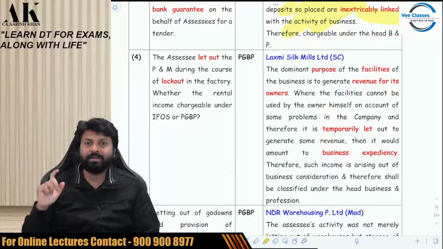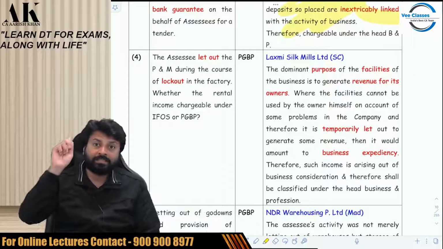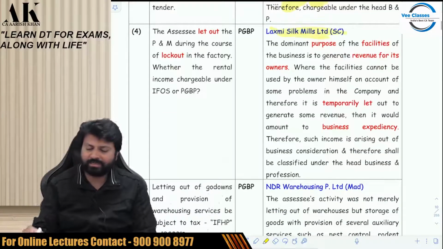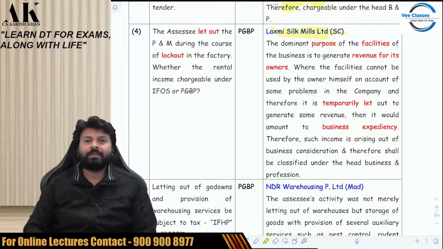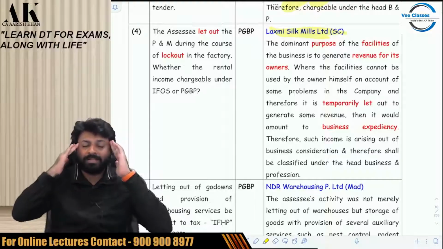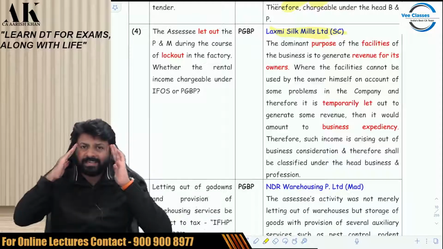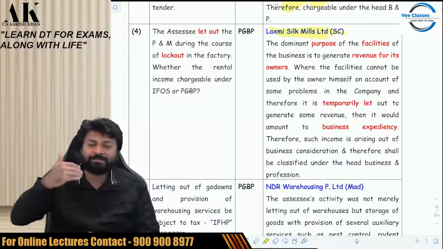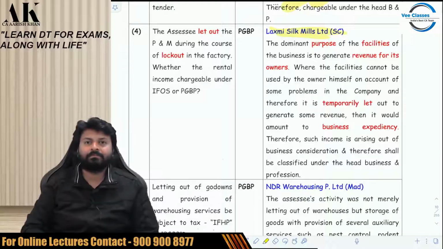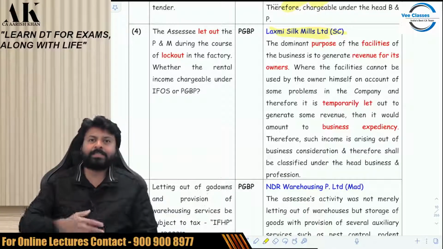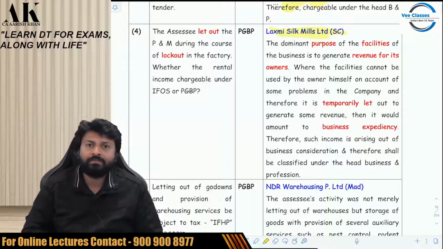I earned some rent. Where will it go? Will it go in IFOS or PGBP? And the answer is PGBP. See, the Supreme Court is saying in the case of Lakshmi Silk Mills Limited that the businessman has applied his business mind to earn some money out of it. It's his business intelligence, technically known as business expediency. Business expediency means business intelligence. How well you react in business. How well you think in business.